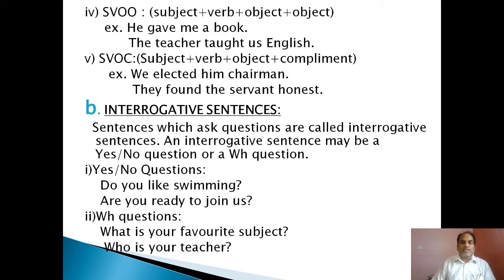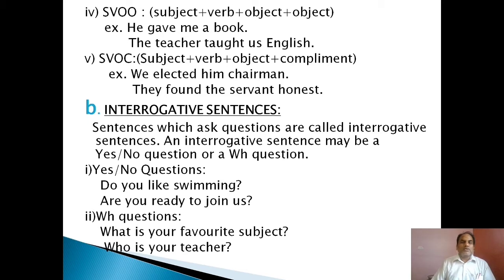How do we tell? If you ask the verb taught what, the answer will be English, the direct object. If you ask the verb taught whom, the answer will be us, the person, that is the indirect object.